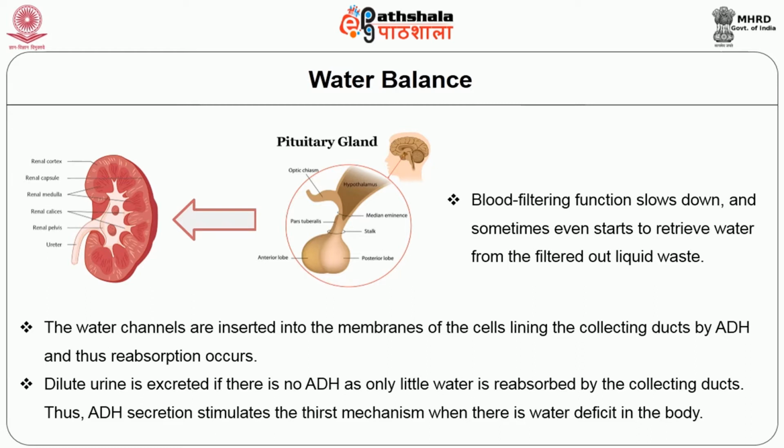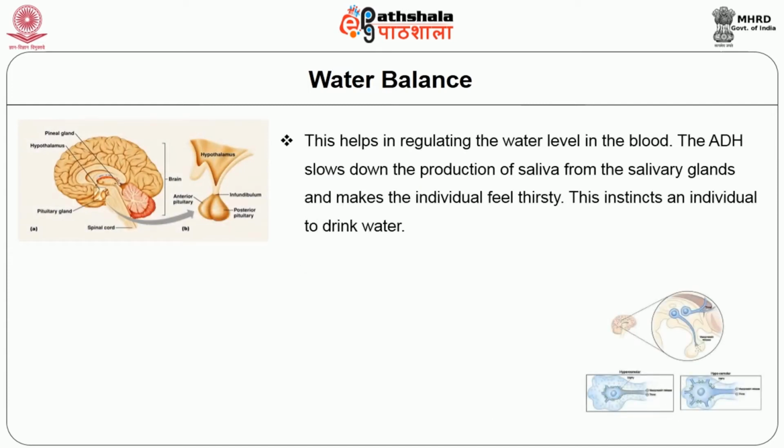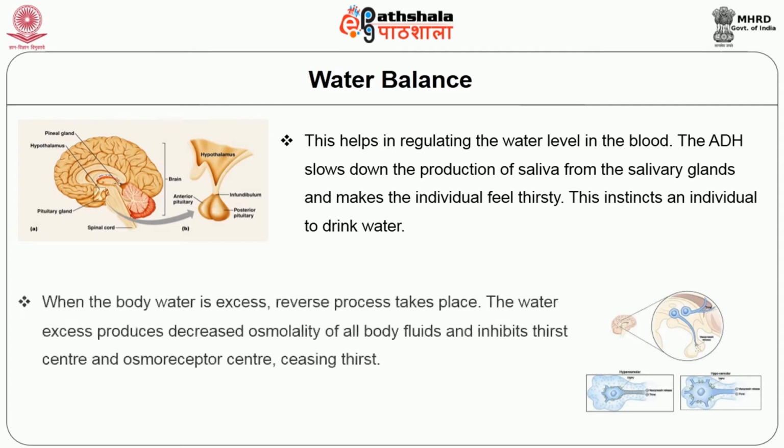In another process, the pituitary helps in regulating the water level in the blood. The ADH slows down the production of saliva from the salivary glands and makes the individual feel thirsty. This instincts an individual to drink water. When the body water is excess, the reverse process takes place. The water excess produces decreased osmolality of all body fluids and inhibits thirst center and osmoreceptor center, ceasing the thirst.